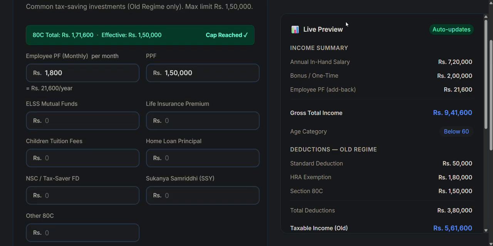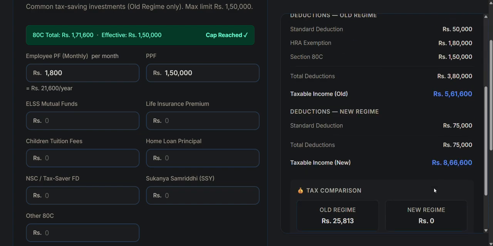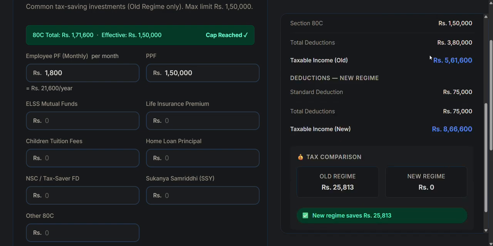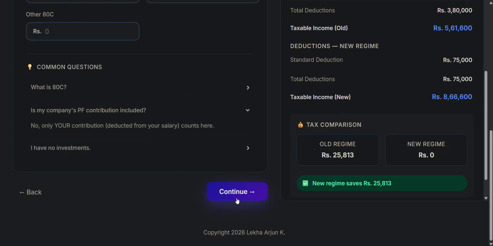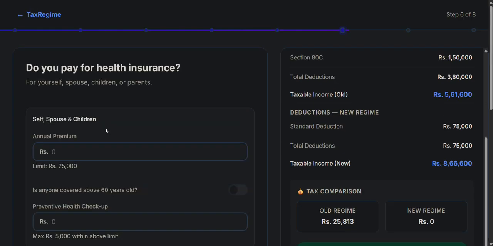And let's proceed. Before I proceed, if you have a look at the tab right here on the right hand side, it gives a live preview of the calculations under the old tax regime and the new tax regime. So right now, the old tax regime seems to be having a tax outgo of around 25,800, and the new tax regime is not having any tax outgo whatsoever.